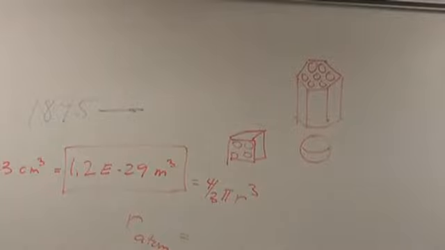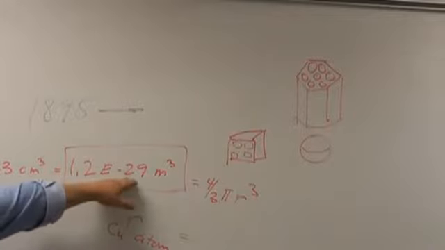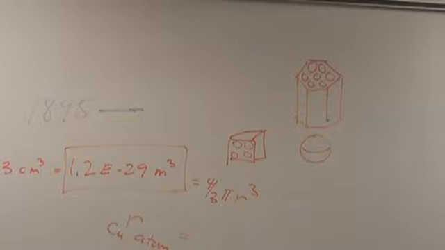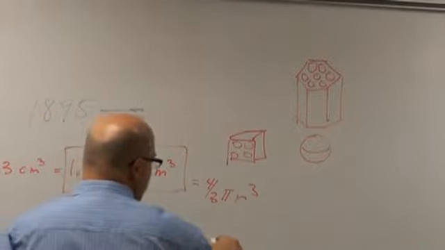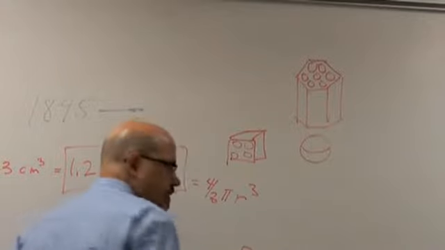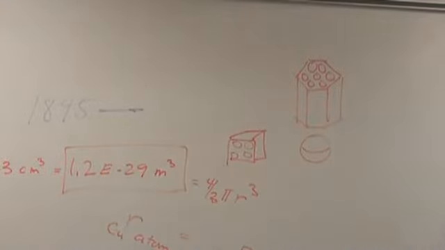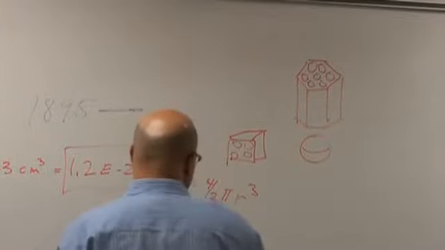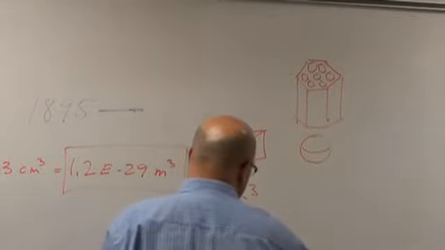That stuff. What's that? Actually, of a copper atom. 3/4 over pi. And divide by 4/3 pi, and then take the cube root. What do you get? You get a small number. You get e to the negative 10th, right? I think you get 1.4 e to the negative 10th, right? Somewhere in there? Like the radius is greater than the volume.